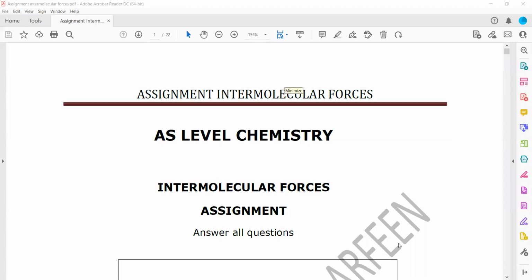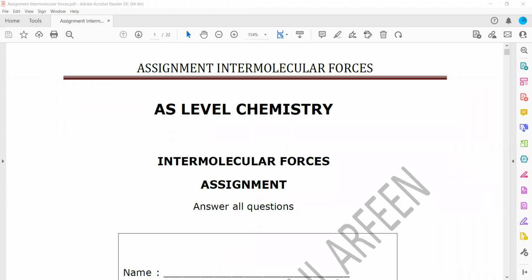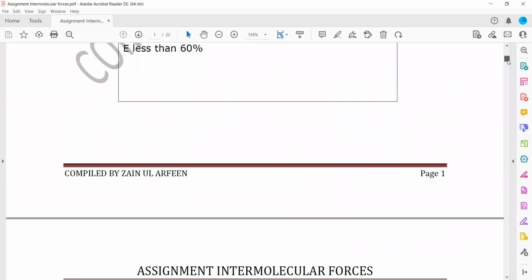So in this session, we'll discuss the doubts from the topic intermolecular forces. The doubts from this assignment: questions 9, 25, 34, and 42. So we're starting with question 9.